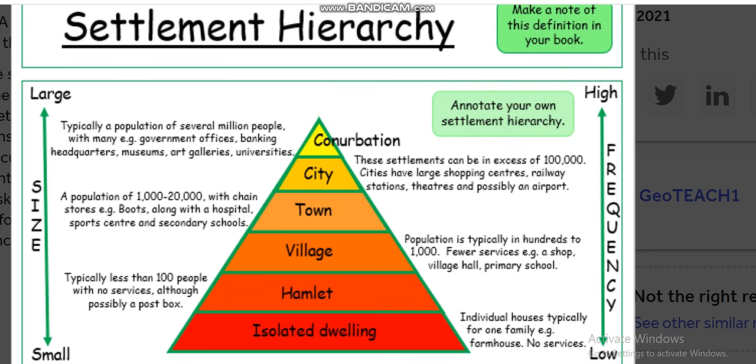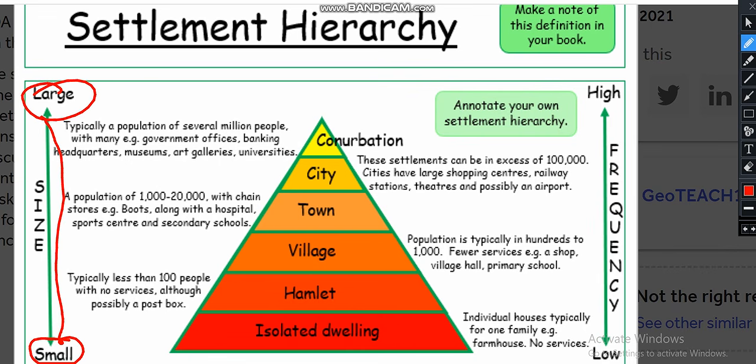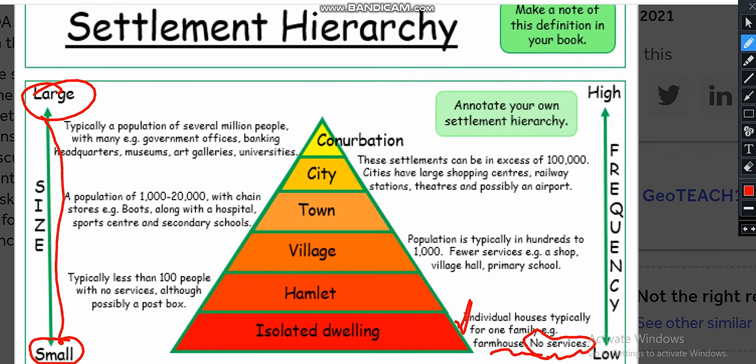So you list from smaller settlements to larger settlements. The smallest settlement is called an isolated place. An isolated place has individual houses, typically for one family, for example a farmhouse. There is no service at all. From there, we have a hamlet.